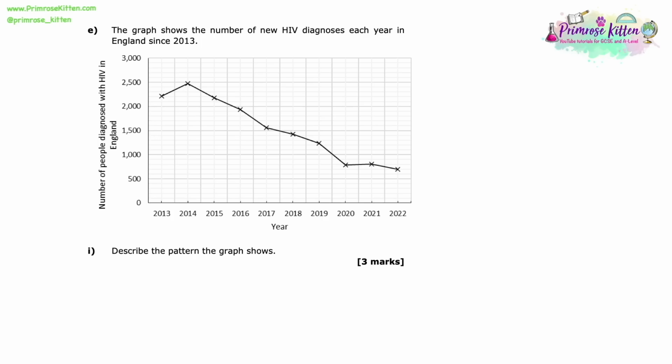The graph shows the number of new HIV diagnoses each year in England since 2013. Describe the pattern the graph shows. So when it comes to describing graphs or tables, it means we've got to say what we see. We're literally telling them what we can see in terms of the pattern in the graph or the table. In this case, it's a graph, so we're going to literally say, is it increasing, is it decreasing, when is it increasing, when is it decreasing?